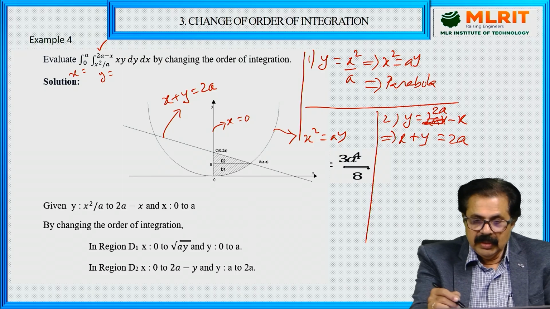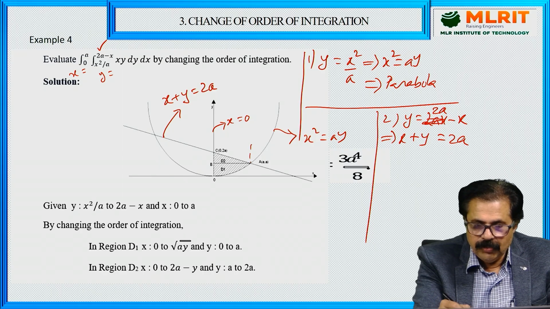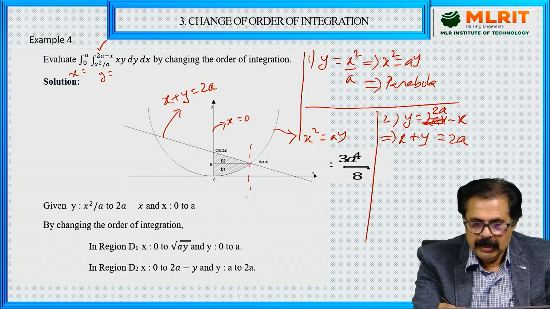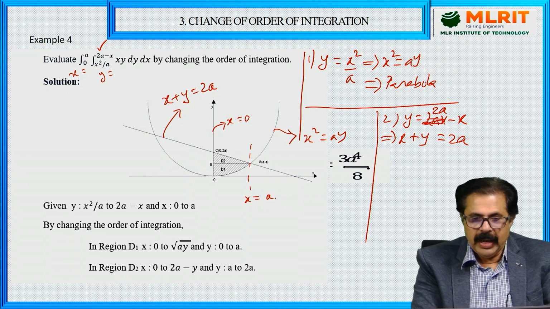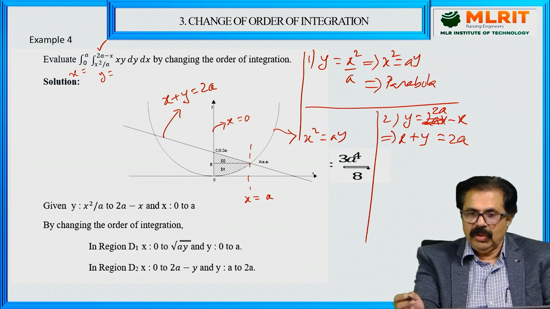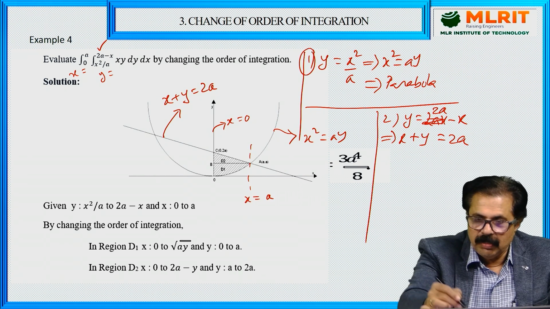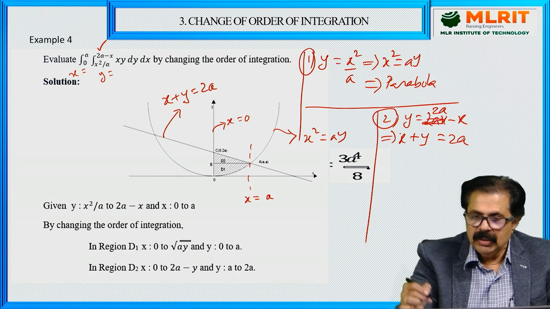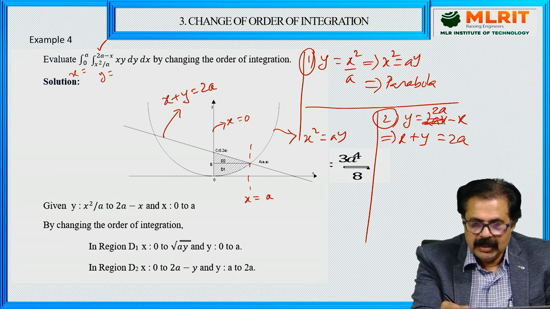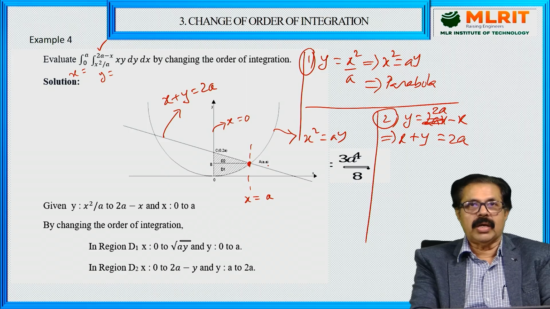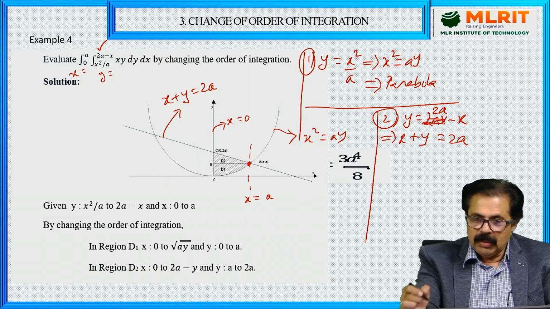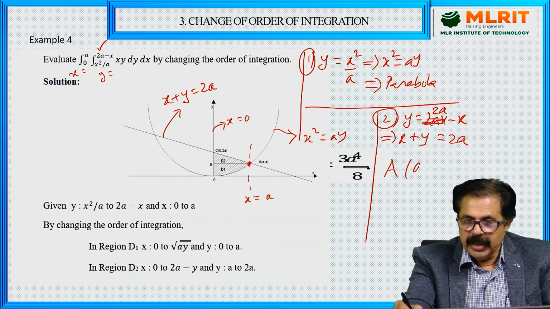And the other limit is nothing but x equal to a. If you solve these two, number 1 and number 2, the point of intersection you will get is nothing but a comma a.